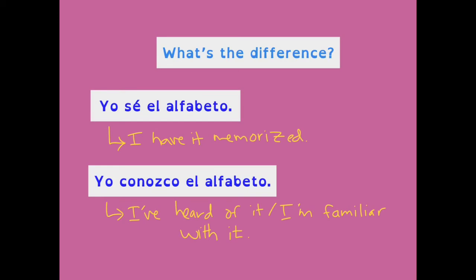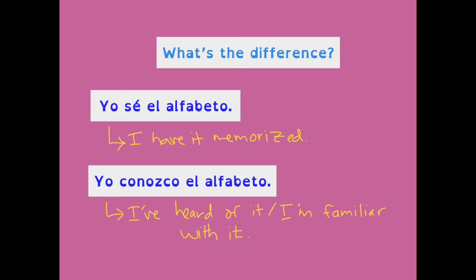So similar to when you learned ser versus estar, you can write the same sentence with either verb, but what you're saying changes. The meaning you're expressing changes. So what's the difference with saber and conocer? If I say the same sentence but switch out the verbs, I've changed what I'm implying. So if I say yo sé el alfabeto, I know the alphabet, with saber, I'm implying that I have it memorized.